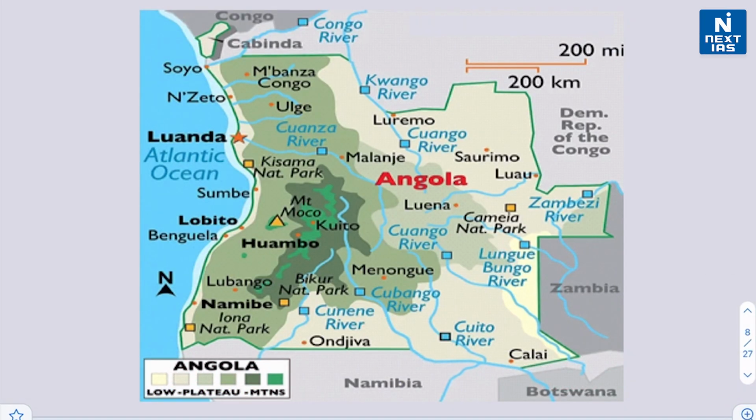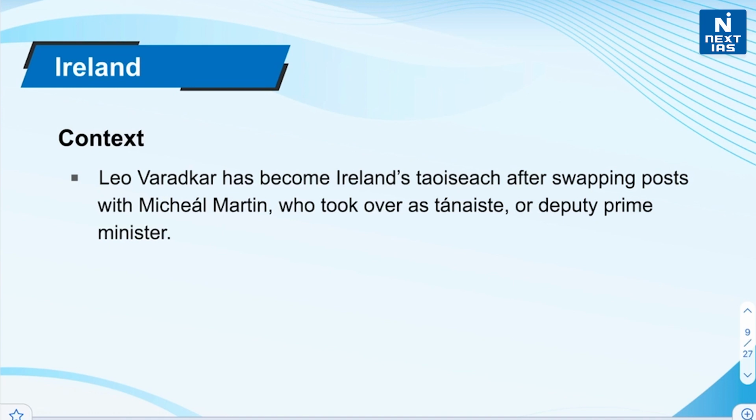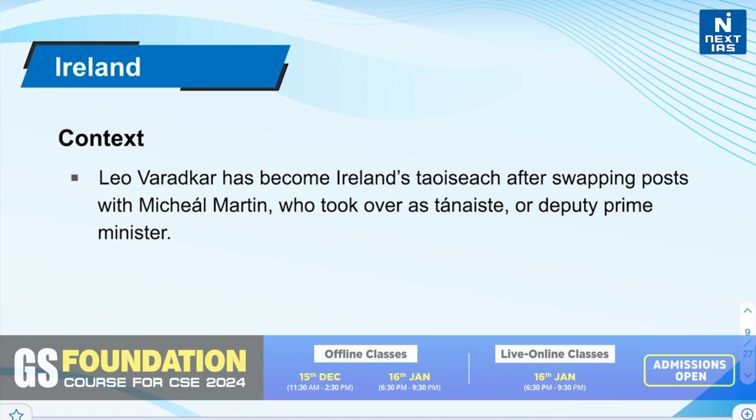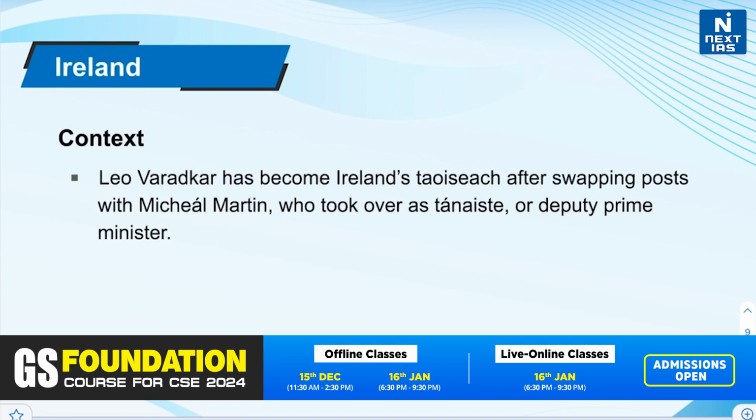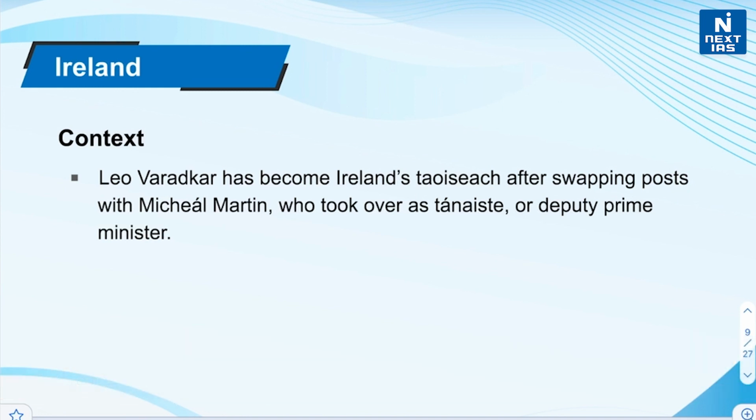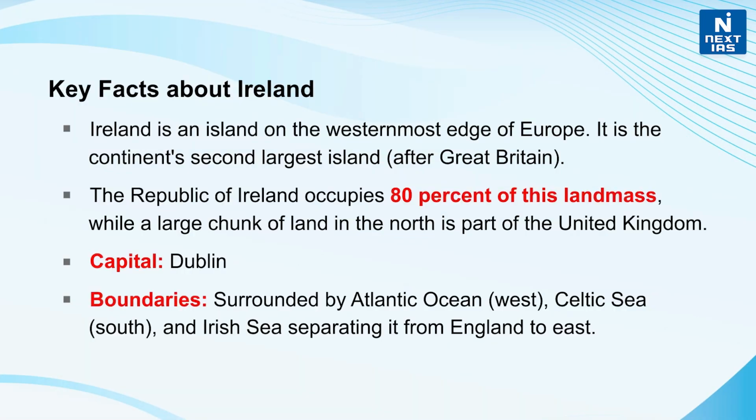Now let's learn about Ireland. It was in the news because recently Leo Varadkar has become Ireland's Taoiseach, which means Prime Minister, after swapping post with Michael Martin, who took over as Taoiseach or Deputy Prime Minister. Leo Varadkar returned for the second term as Ireland's Prime Minister as a part of job-sharing deal made by country's coalition government, right? Now let's learn some key facts about Ireland.